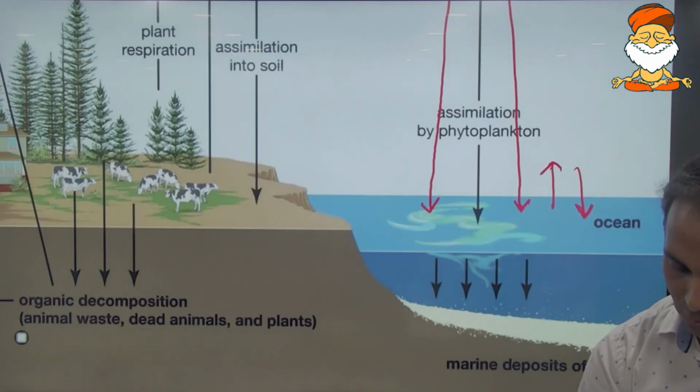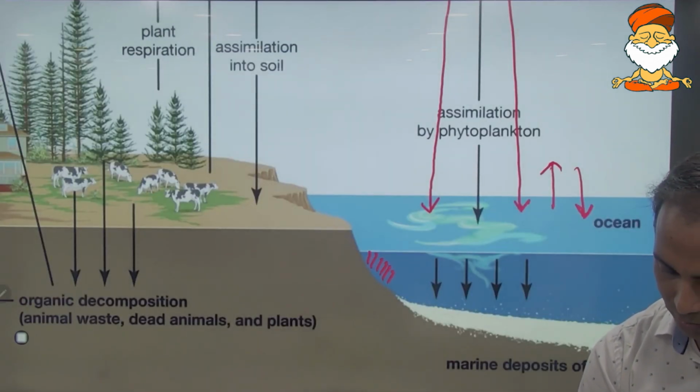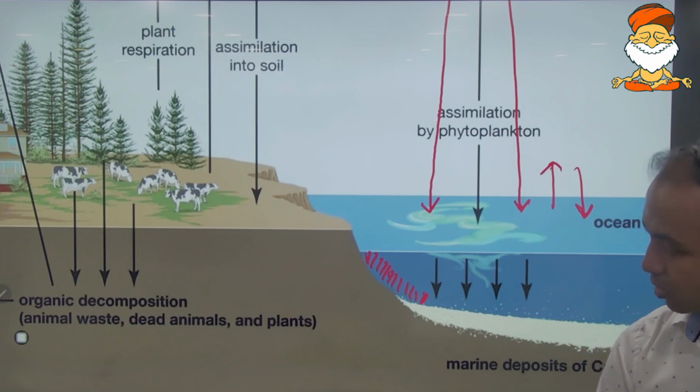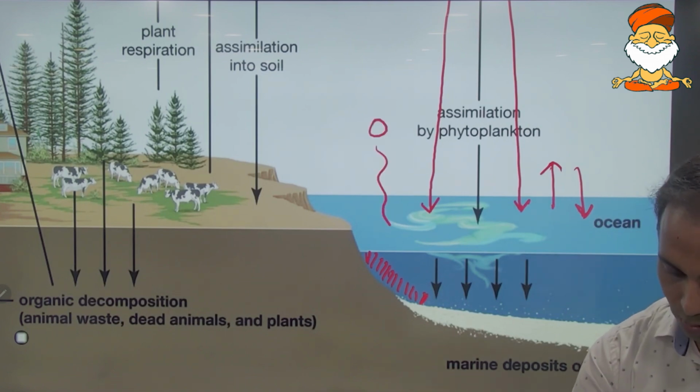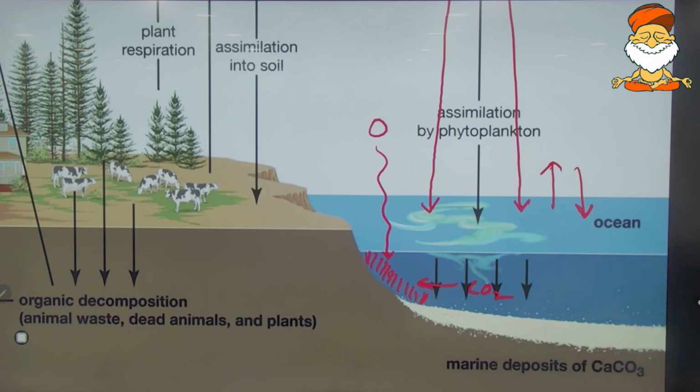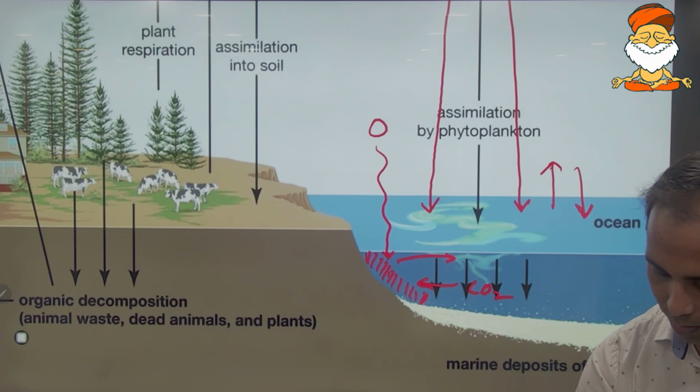That is the aquatic plants. The aquatic plants, which are usually along the continental shelf region, through the process of photosynthesis, will be absorbing the carbon dioxide. They will be preparing the food. They in turn will be eaten by the smaller fish. Small fish in turn would be eaten by the larger fish.